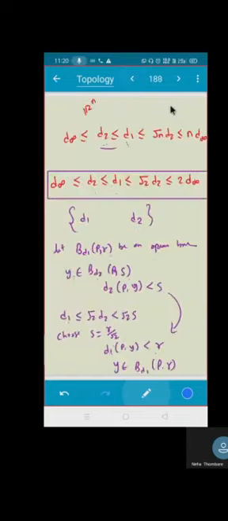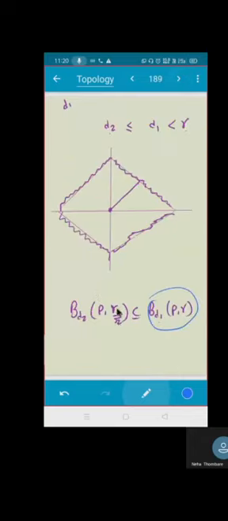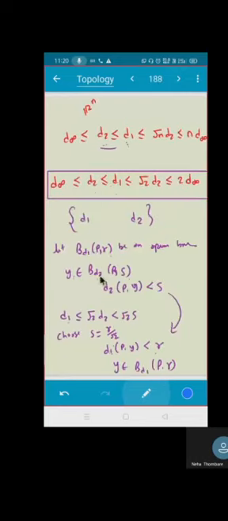So I started taking an element here and I was not aware कि मुझे कौन सा R choose करना है. So I'm going to choose it as S. So I started: let y belong to b d2 p comma s. That means d2 of p comma y is less than s. But I know something, d1 is less than or equal to root 2 d2, and that is less than or equal to root 2 s. So choose s equal to r by root 2. I can get that. Because I have to use this, correct?